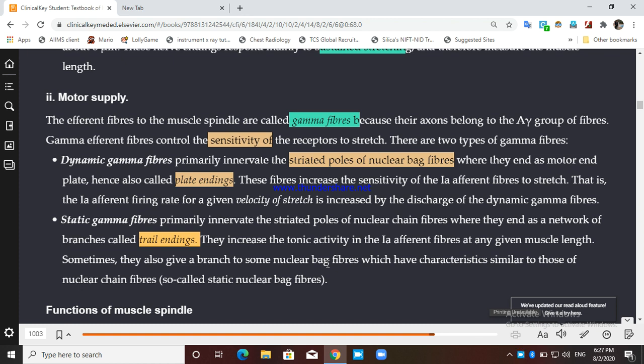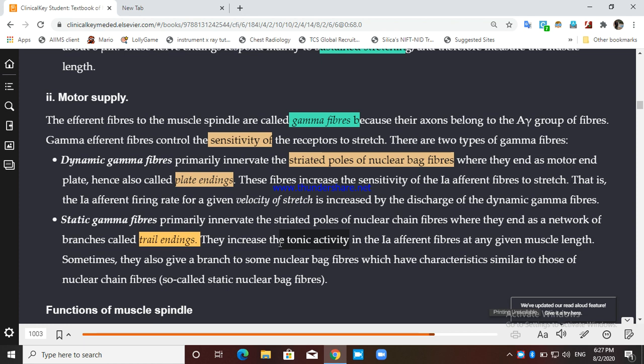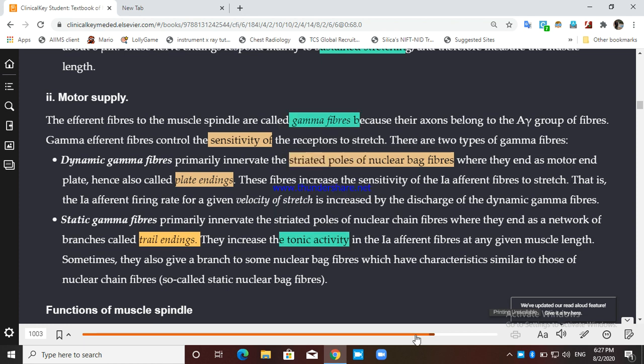Okay. Now what is the function of static gamma fiber? They increase the tonic activity. So if you are asked which fiber helps in maintaining the tone of the muscle, alpha, gamma, okay, your answer will be gamma.